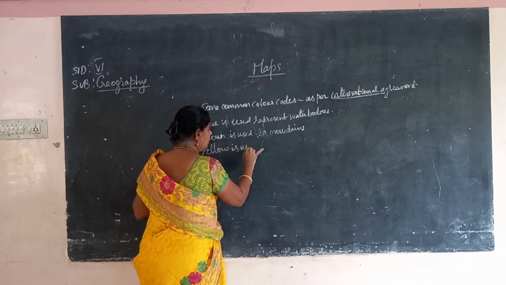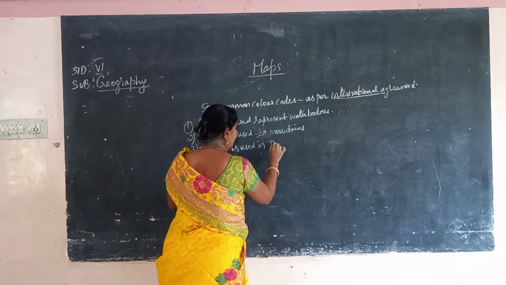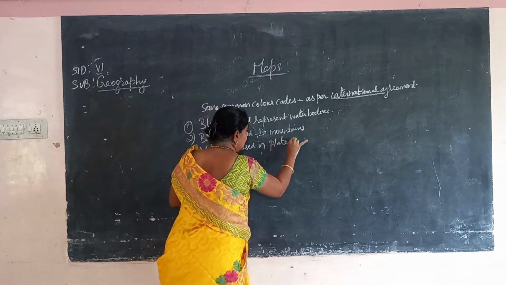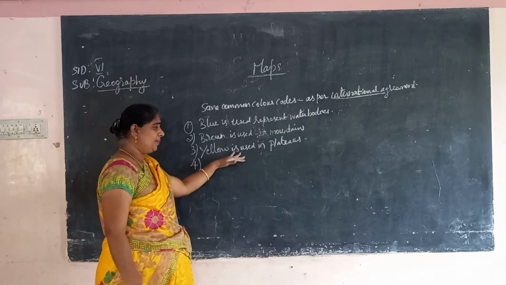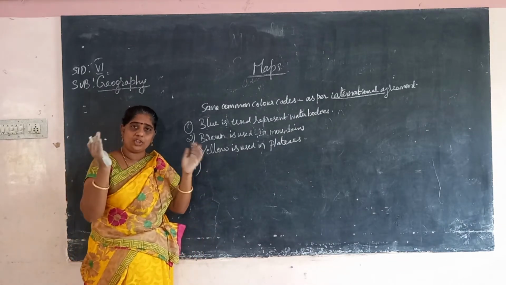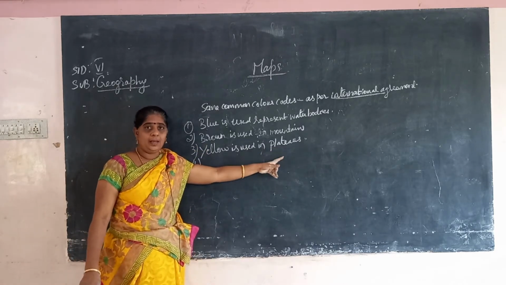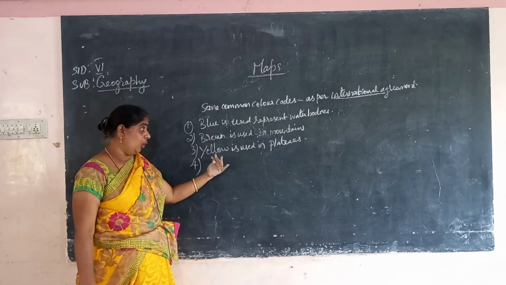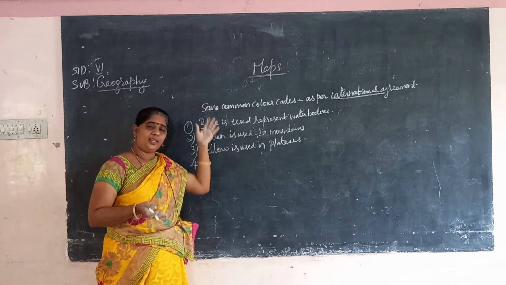Yellow is used in plateaus. That is used to represent where the plateaus are in a map. If you want to show where the plateaus are located, it should be shown with the color yellow. If it is for mountains, brown color. To show the water bodies, blue color.